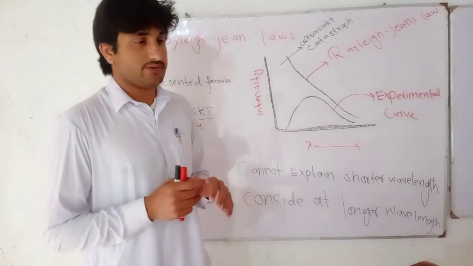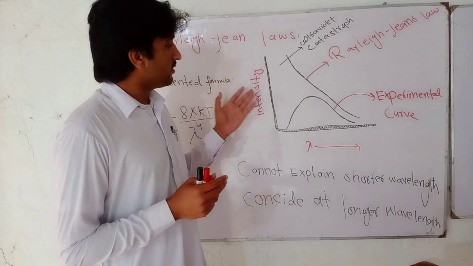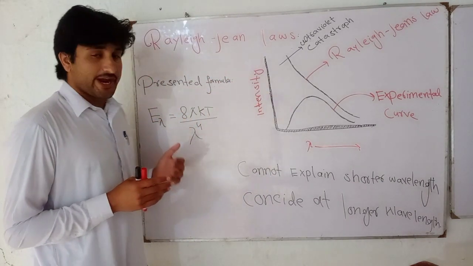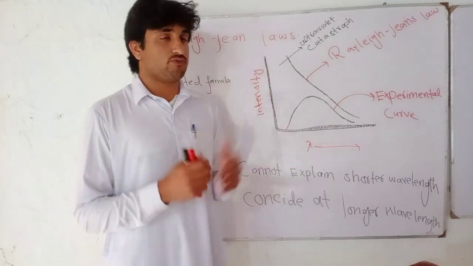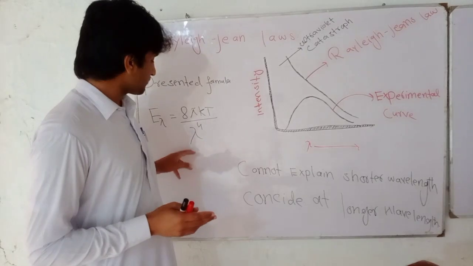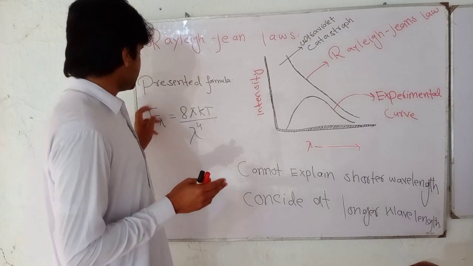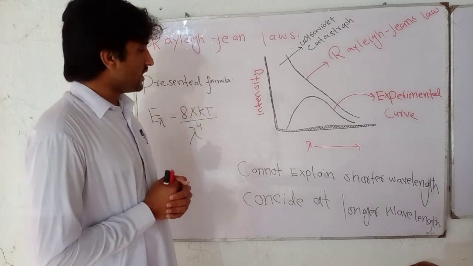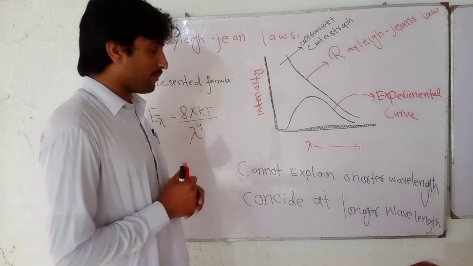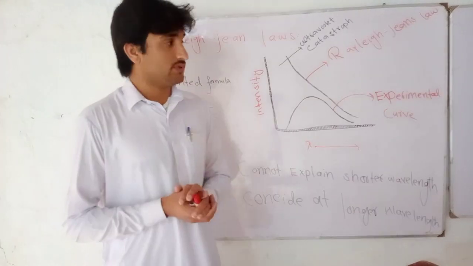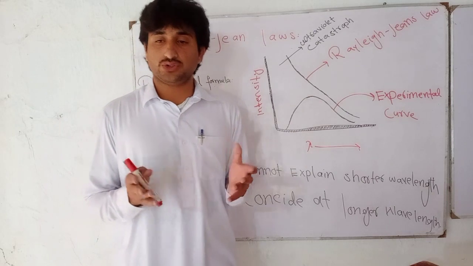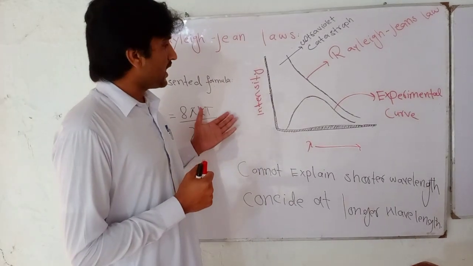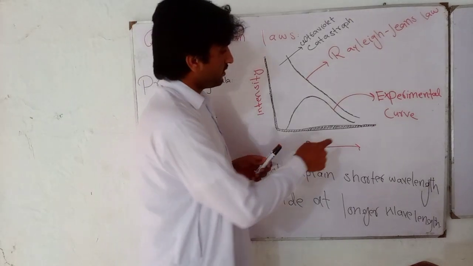He presented a formula which is given as E lambda equals 8 pi kT divided by lambda raised to power 4. You see it on the board. This is the formula of Rayleigh-Jeans law. With the help of this theory, Rayleigh-Jeans used the kinetic theory of gases, and he got a curve.